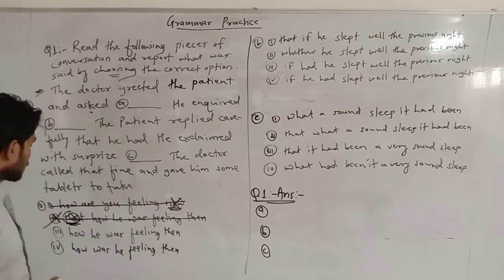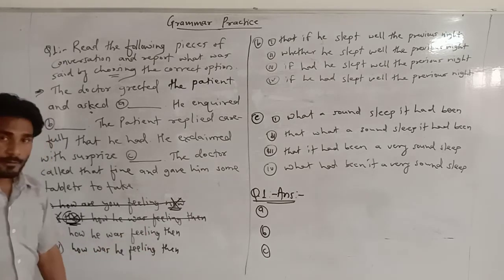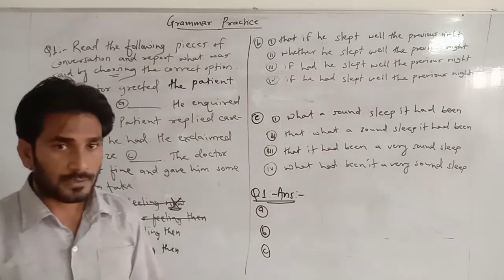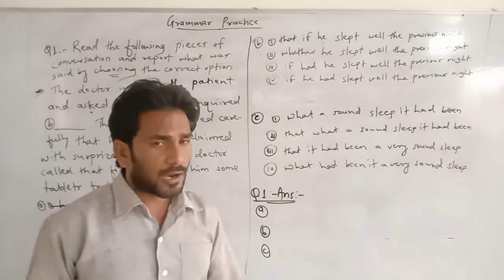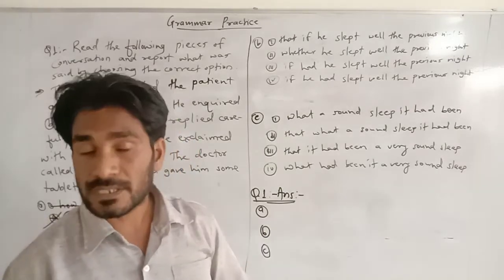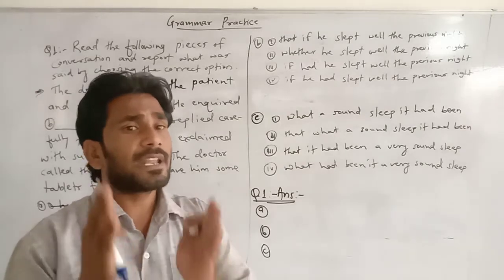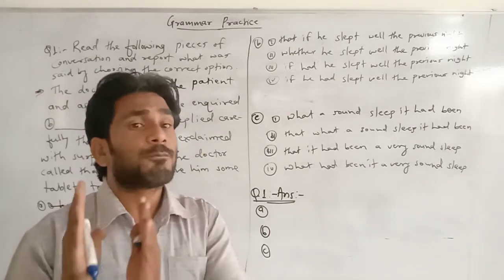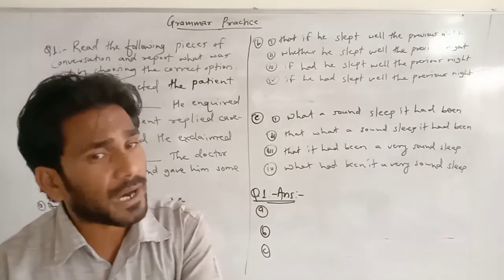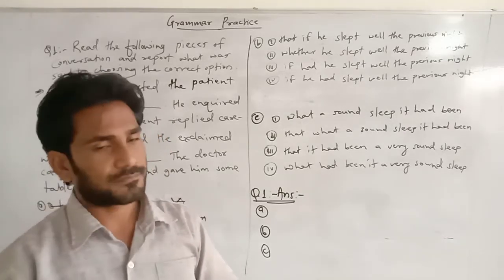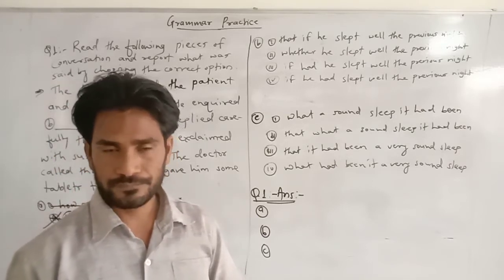Yes. Then the third one, look there: "How he was feeling then?" "How was he feeling then?" Two options are left. So which one would be correct? You might remember what I have said to you: in indirect speech, every conjunction is followed by a subject.